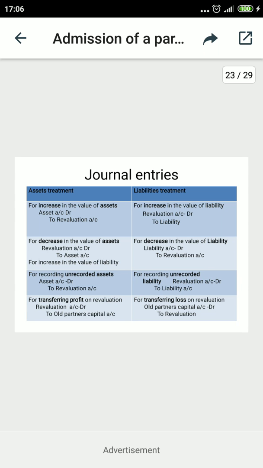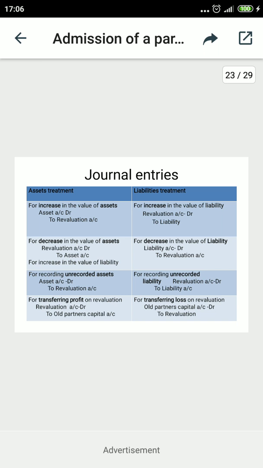If the credit side is more, then it will show a profit, and this profit will be transferred to the old partners in the old ratio. So the entry will be revaluation account debit to the old partners' capital accounts in case of transferring profits. But if the debit side is more, then it is a loss, and the entry will be reversed: old partners' capital accounts debit to the revaluation account among the old partners. So that's why the old ratio will be applied.